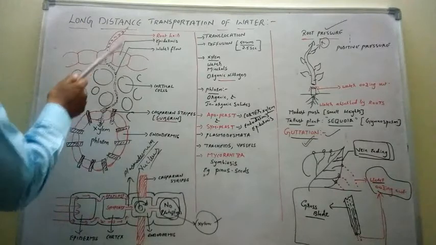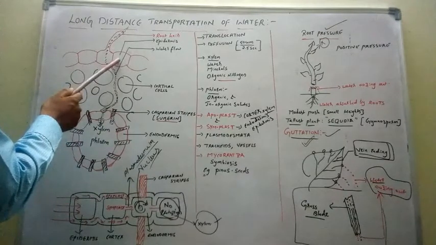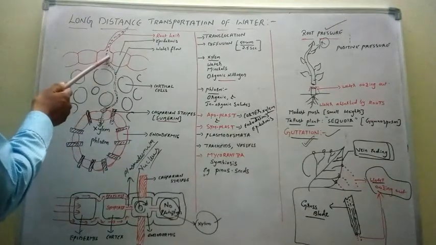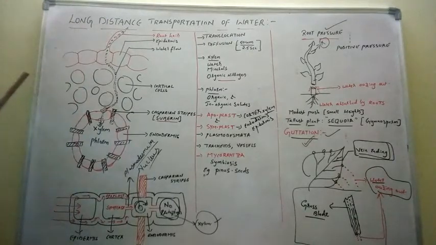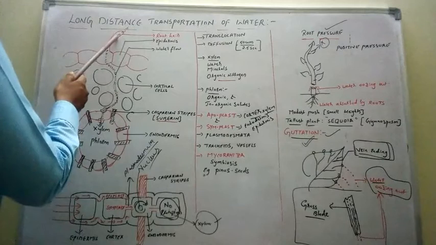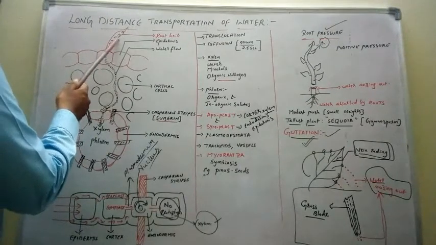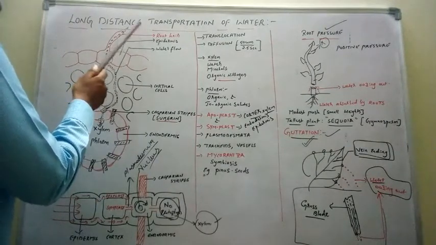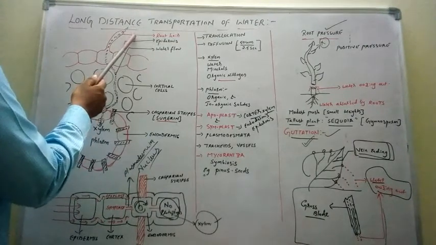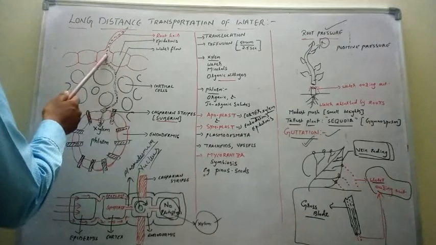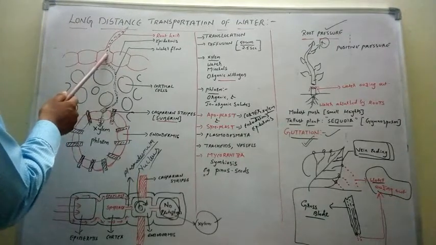Now, the epidermal cells absorb water. Some of the epidermal cells give off hair-like projections called root hairs. These root hairs absorb water. The water in the soil has higher water potential, and the water in the cytoplasm of the root epidermal cells has lower water potential.